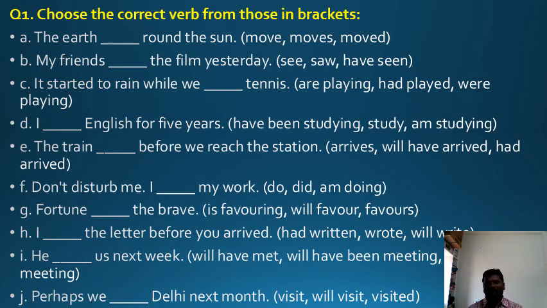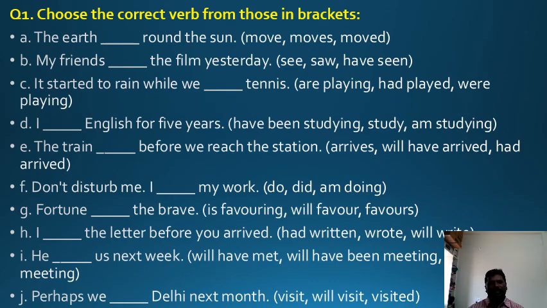See the verb try. Try ends in y. Before y there is a consonant. In present simple tense, when the subject is he, she, it or any singular noun, drop y and add ies. All the remaining verbs take s only. Please try to understand. Okay, right. Please look at the exercise. The earth dash round the sun: move, moves, moved. Please fill in.